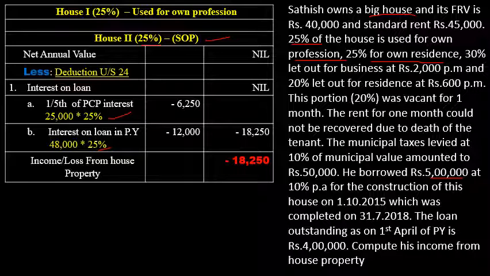So the assessee is going to get the loss. Of course, in case of a self-occupied property, the assessee always gets the loss. There will not be any income in case of a self-occupied property. So the total loss is 18,250. One point you have to remember in this problem, in this particular house or even in other houses, is that for the interest on loan you have to calculate only the part related to this particular house. The loan is borrowed for the construction of the big house. That's all. The other part is the same as in other problems.